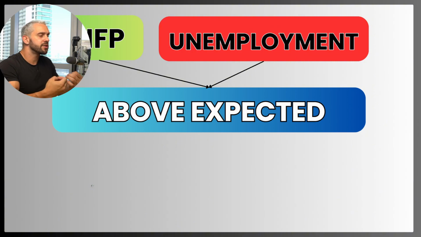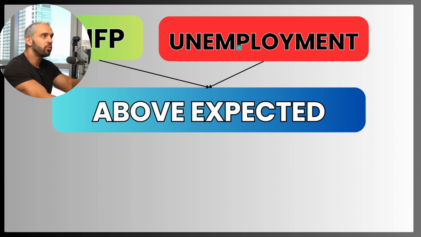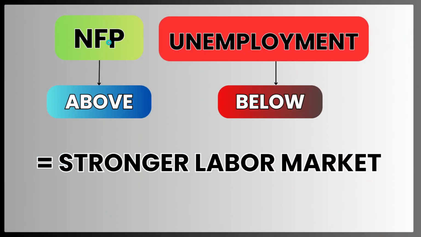Now, the first thing that we want to understand is what happens if both of these come out above expected. If NFP comes out higher than expected and unemployment also comes out higher than expected, this would be considered mixed data. When you think about these two things, we have NFP, which is people working essentially, and then unemployment, which is essentially people not working. So if the people working measurement goes up and the people not working measurement also goes up, you understand how that could be mixed data? Now, we can still trade that, but for the purposes of this analysis, we don't have to go into mixed data today, thankfully.